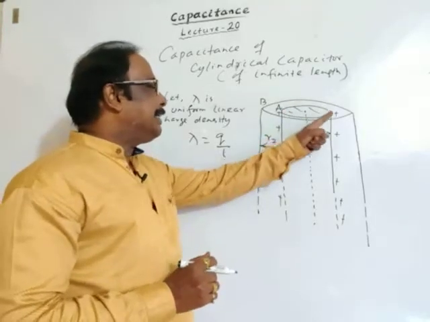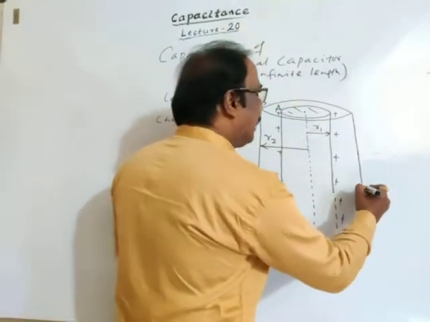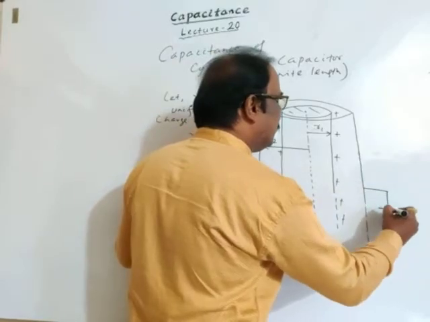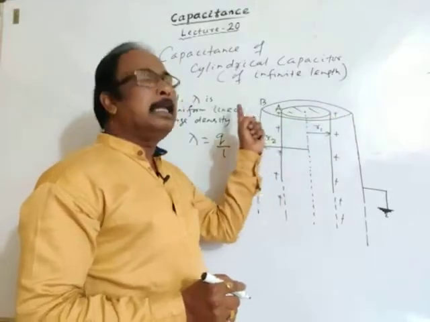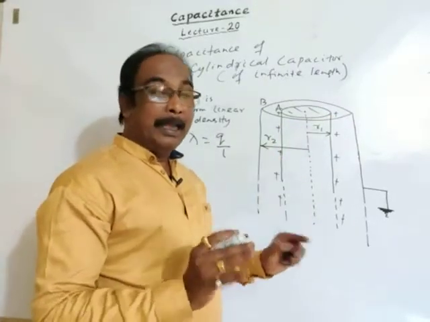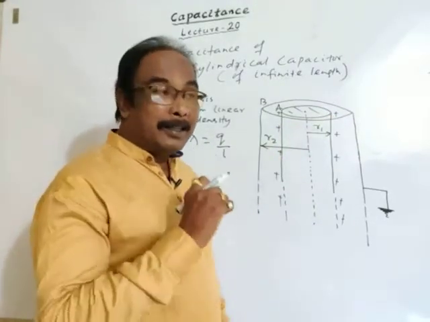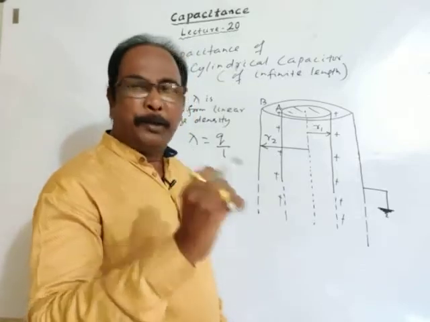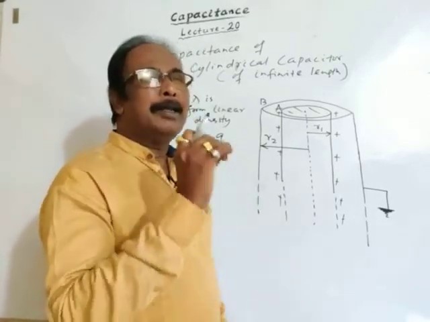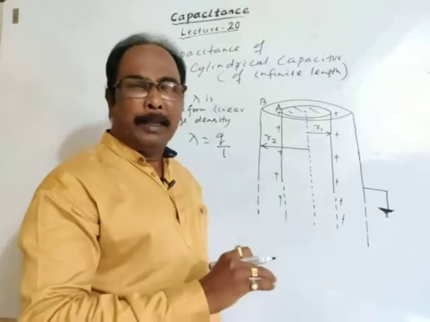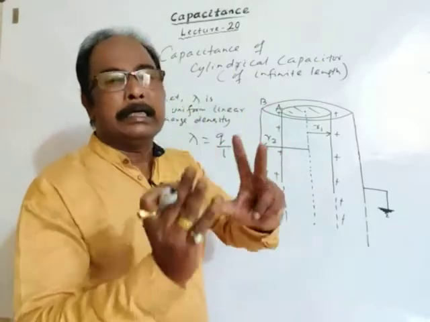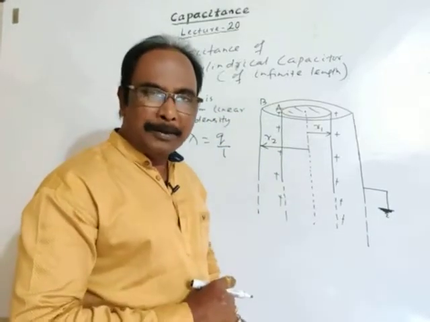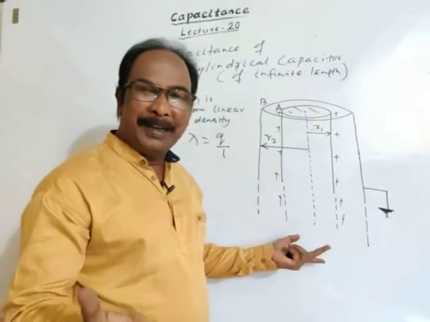Charge is given to the inner cylinder and the outer cylinder is earthed. The outer cylinder, cylinder B, is earthed. Again, we know earth is taken to be at zero potential, and any body in conducting contact with earth also becomes zero potential.